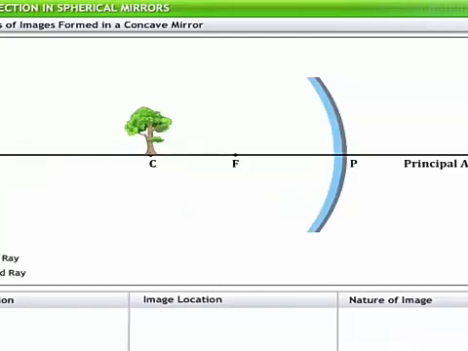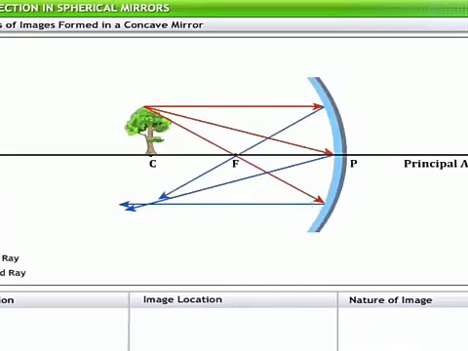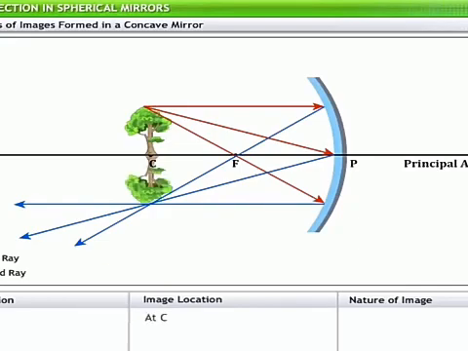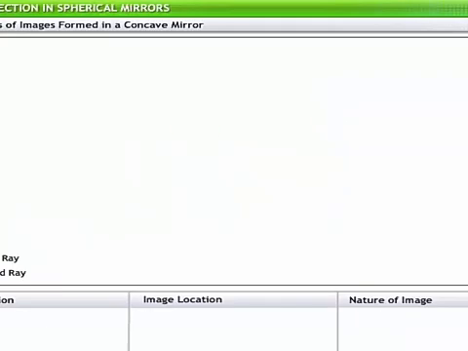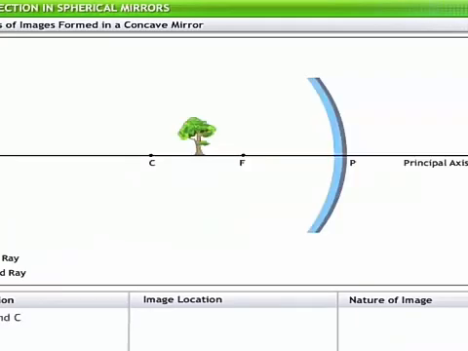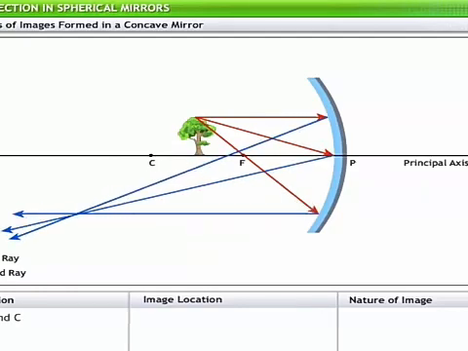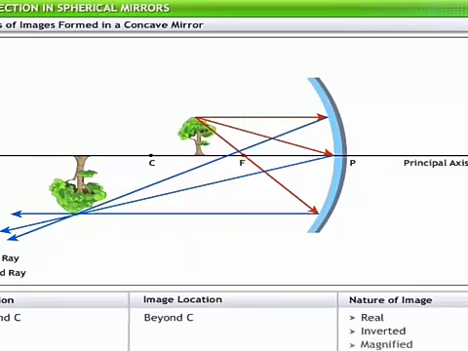When the object is placed at center of curvature C, the image is formed at the same point, that is, at C. This image is real, inverted and equal in size to that of the object. When the object is placed between the principal focus F and the center of curvature C, the image is formed beyond the center of curvature C. The image in this case is real, inverted and magnified.